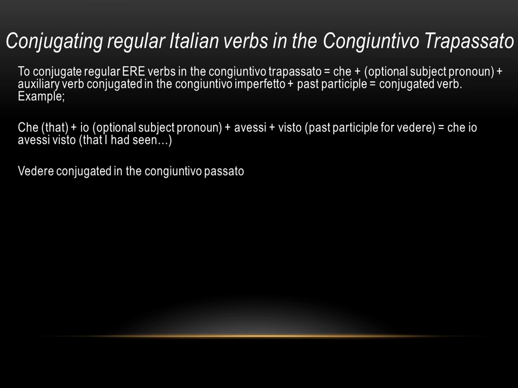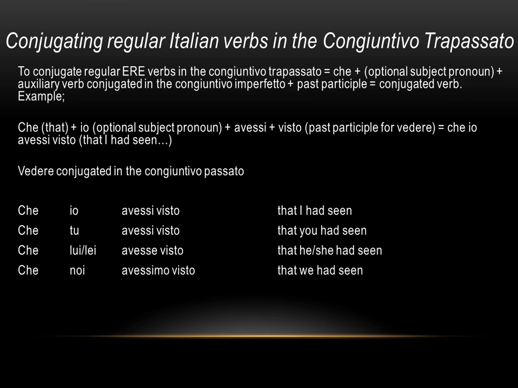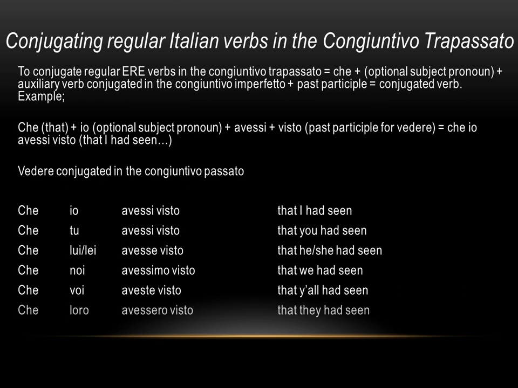Vedere conjugated in the congiuntivo trapassato, scusi. Che io avessi visto, that I had seen. Che tu avessi visto, that you had seen. Che lui, lei avesse visto, that he or she had seen. Che noi avessimo visto, that we had seen. Che voi aveste visto, that y'all had seen. Che loro avessero visto, that they had seen.